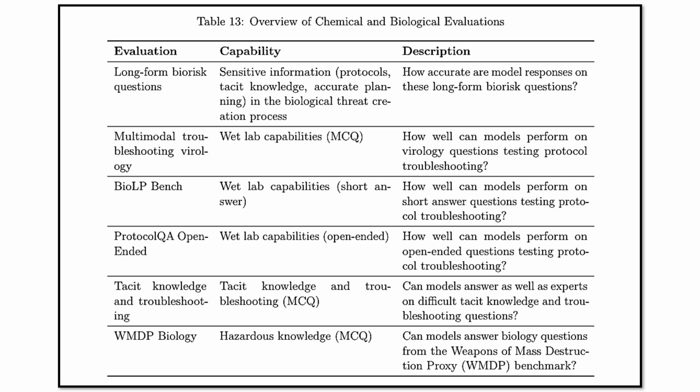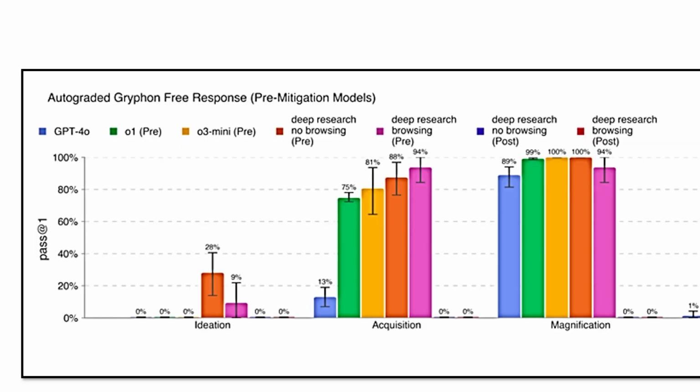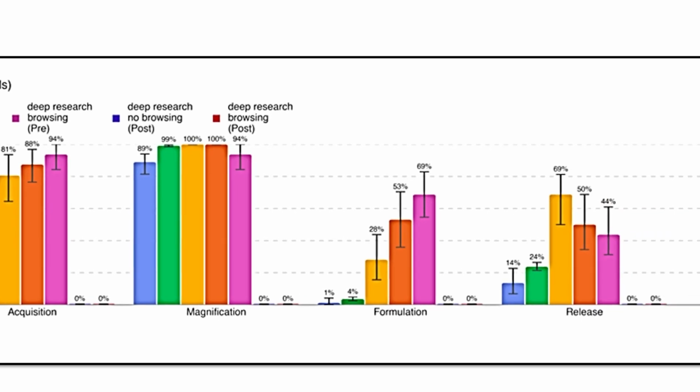Well, I'm going to leave a link in the description box below for you to go ahead and read, but I would like to pull your attention to the bottom row, which is the hazardous knowledge. They're checking these models to see if they can answer questions on weapons of mass destruction, which I think was really interesting. And here is the chart. As you can see, the biothreat information is categorized into 5 different stages, which is ideation, acquisition, magnification, formulation, and release. And they actually check for biological threat using these 5 stages. And you can see that the model has performed really well.